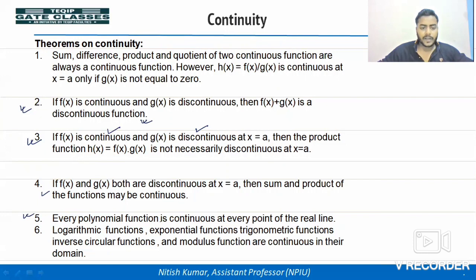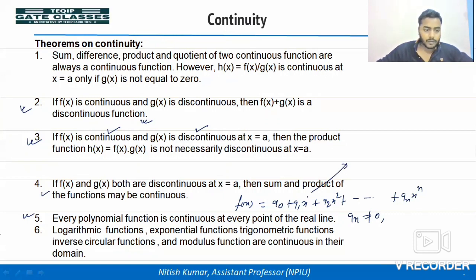Next one, every polynomial function is continuous at every point of the real line. What is a polynomial function? When we write f(x) equal to a0 + a1 x + a2 x squared + ... + an x to the power n, where a0, a1, a2, a3 are constants and an is not equal to 0. So under this condition, a polynomial function is continuous for every real value. Whenever you see a polynomial function, that is continuous.